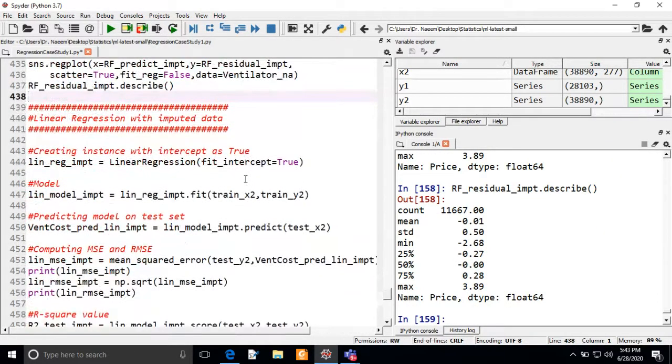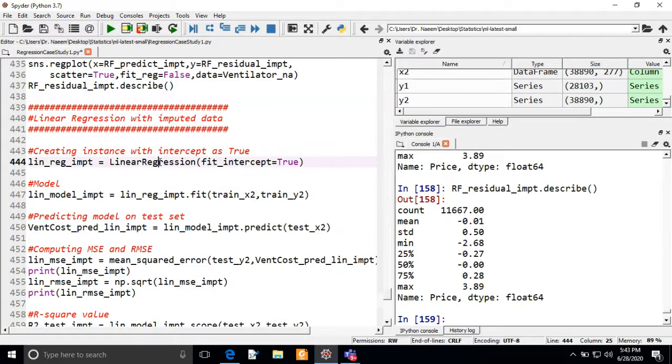Now we are going to work with the linear regression model with the imputed data. First I was thinking to give you the chance to execute this linear regression model so that you can do it in the practice part, but now we have the time, so we can see the performance of the linear regression model now.